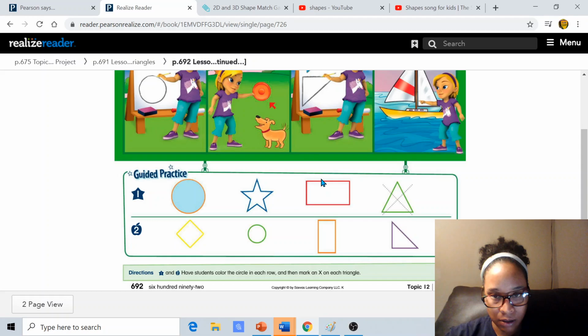Very nice. And then it looks like she's showing us another object in real life that has the shape of a what? 1, 2, 3 sides. It's a triangle. Do you know what this part? Okay, first, what is this whole picture here? What is that called? That's a boat. That's a sailboat.